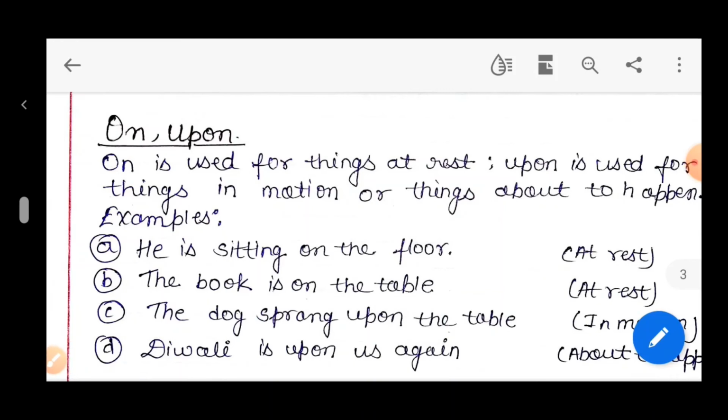The dog sprang upon the table, meaning something is going on, motion, movement, something moving. And the last example: Diwali is upon us again, meaning it will happen again in the future. It will be repeated every year, but it is not going to happen right now.